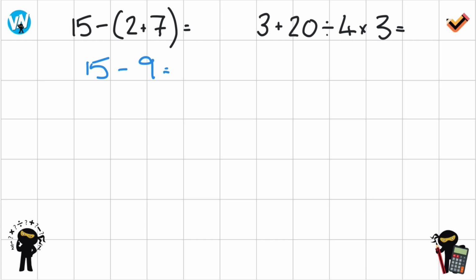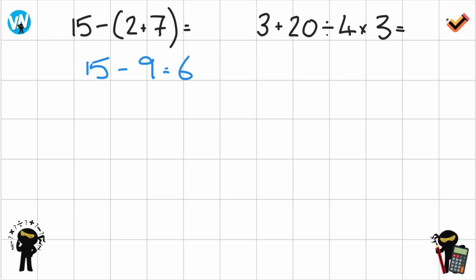Okay, so once we get to this situation where we just have one operation here, and that's why BODMAS is called the order of operations. So these are our operations: add, divide, multiply, add, subtract. These are the operations. So it's the order in which we do those operations. So the brackets tell us that we do 2 plus 7 first. So we rewrite the question. Now once we're left with one operation, we're basically in a position to answer the question. And that is obviously 6, isn't it? Okay. And that would be it.